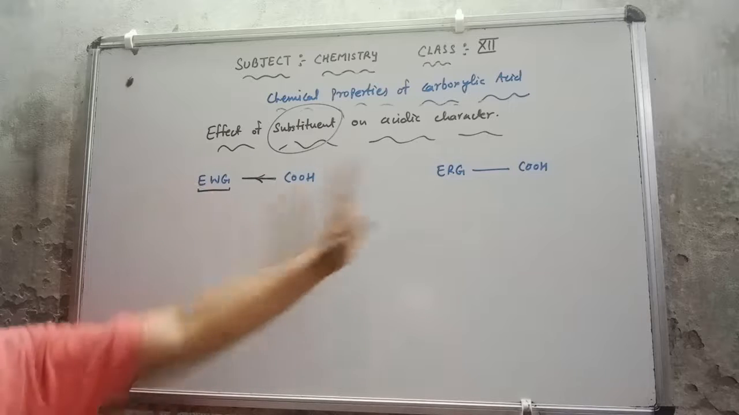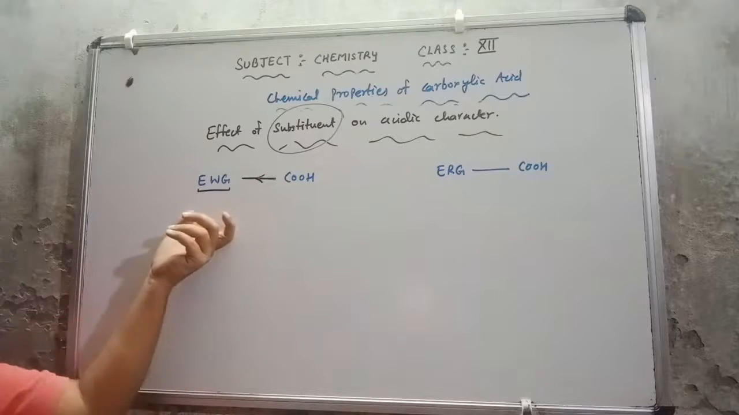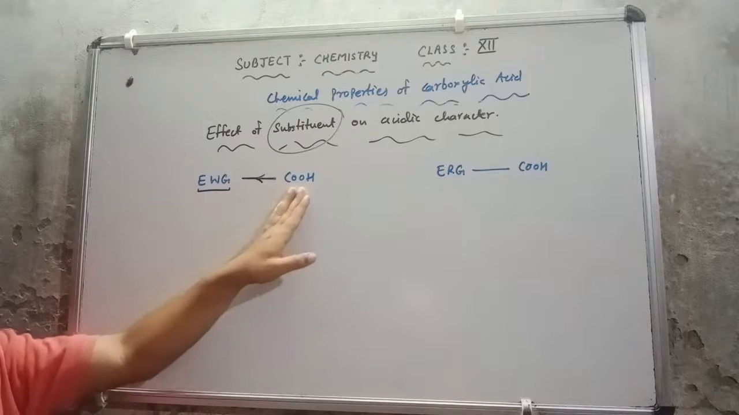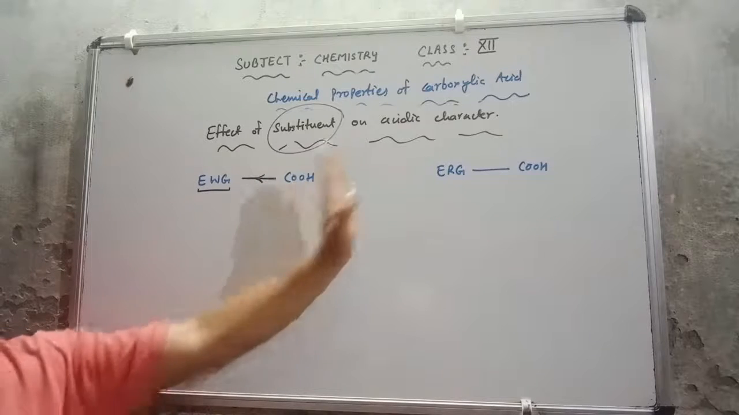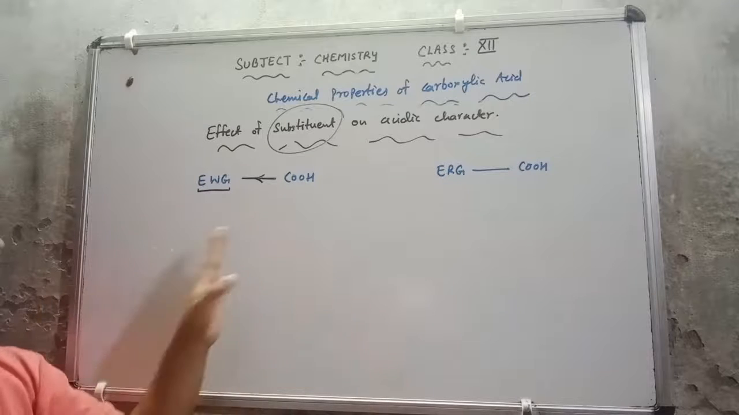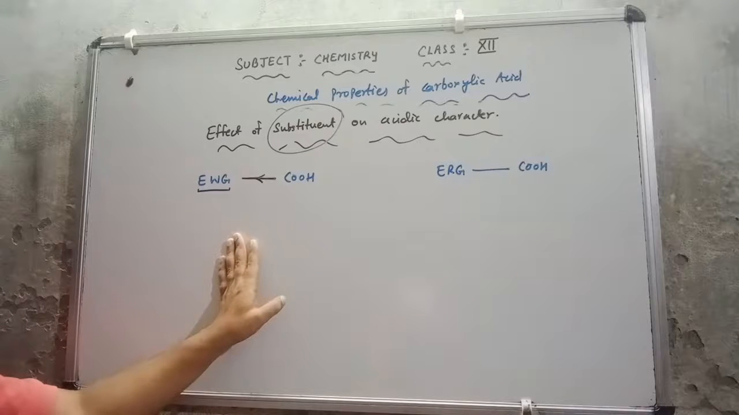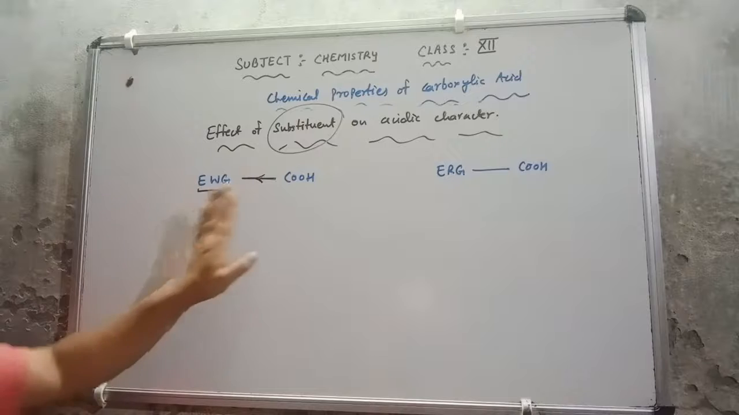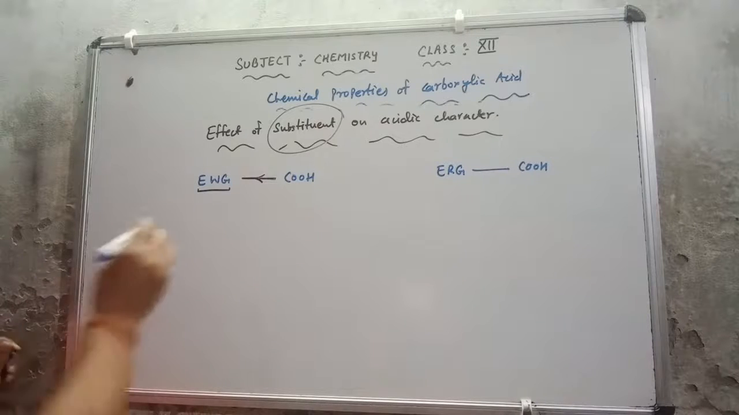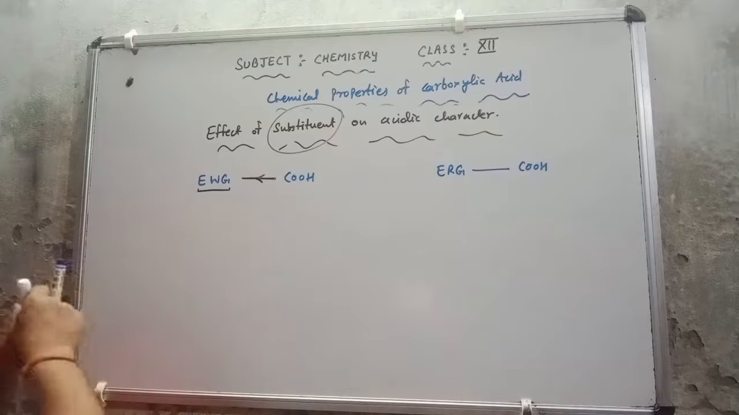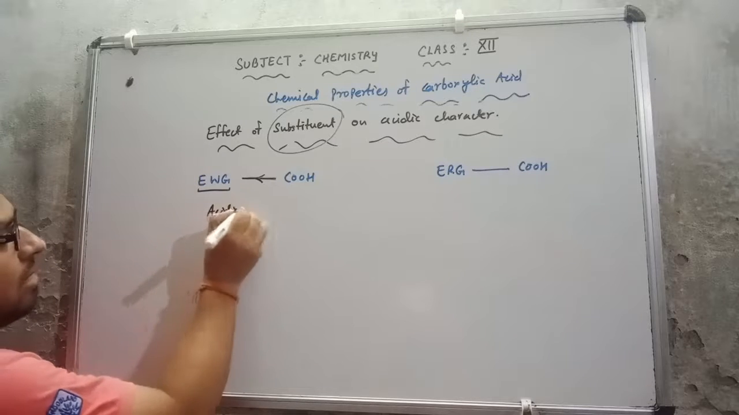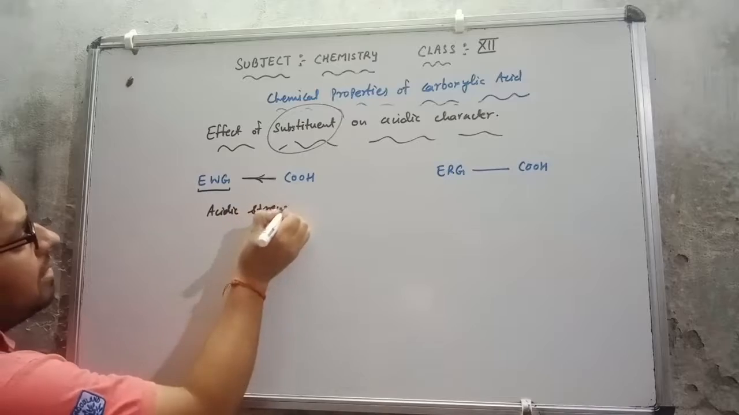So it will easily lose the hydrogen, because the electron withdrawing group takes the electron from them, so the electron density decreases. So the hydrogen ion will easily be lost from here. As the hydrogen ion is lost easily, we can say that it will be more acidic. So if any electron withdrawing group is attached to the carboxylic acid, then it increases the acidic strength. As the electron withdrawing group is attached, acidic strength increases.